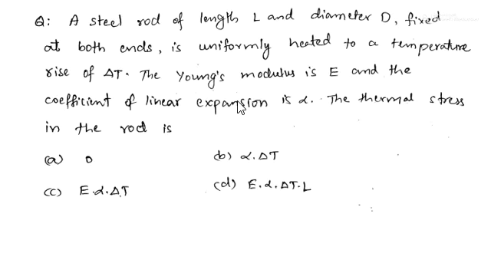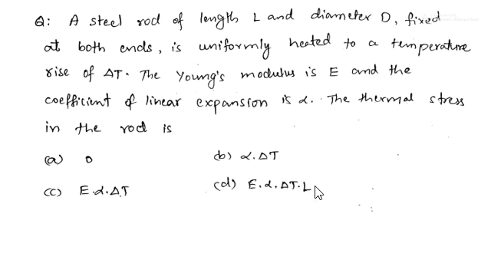And the next question: a steel rod of length L and diameter D fixed at both ends is uniformly heated to a temperature rise of delta T. The Young's modulus is E and the coefficient of linear expansion is alpha. The thermal stress in the rod is: option A is 0, option B is alpha into delta T, option C is E into alpha into delta T, and option D is E into alpha into delta T into L.